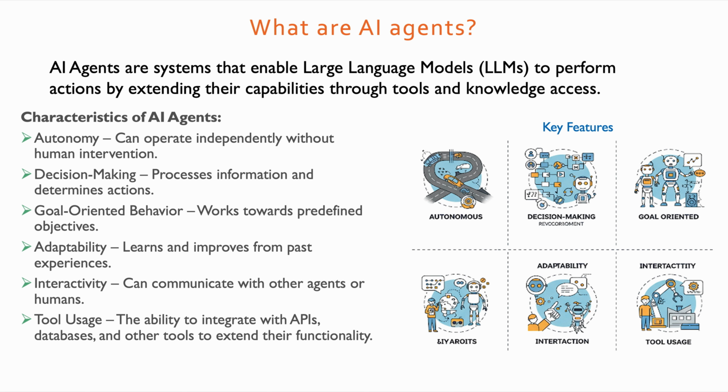Let's have a look at what are AI agents. AI agents are basically a system that enables large language models to perform some action by extending their capabilities through tools and knowledge access. Now, what are the tools? Tools are basically some functions which are executed based on the need.